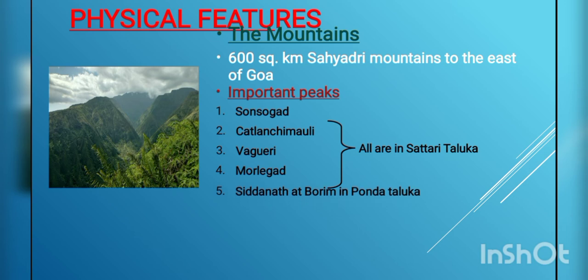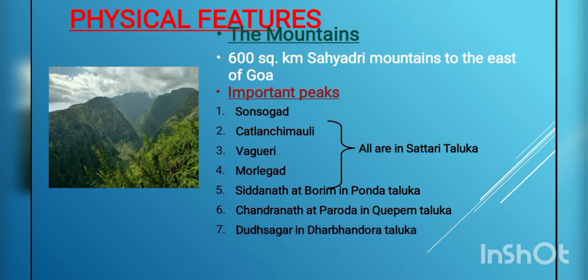And others are Siddhanath at Borim in Ponda taluka, then Chandranath at Paroda in Quepem taluka, where the Chandranath Bhutnath temple is located. That is also an important mountain of Goa. And Dudhsagar in Dharbandora, where the Dudhsagar waterfall is, is also a very famous mountain. And Karmal Ghat in Kankona taluka is also a very famous mountain in Goa. These are some famous mountains. Apart from this, there are many other mountains you will find in Goa.